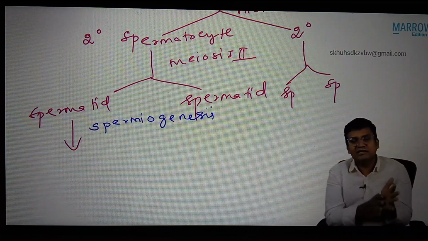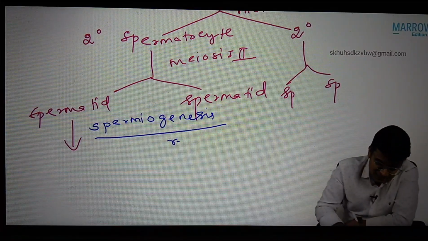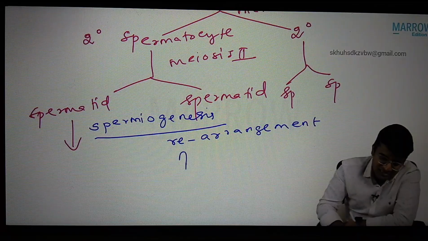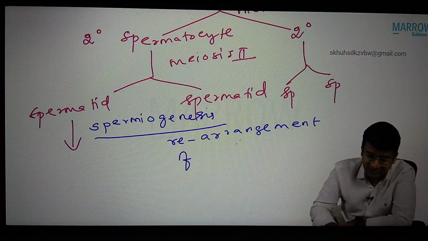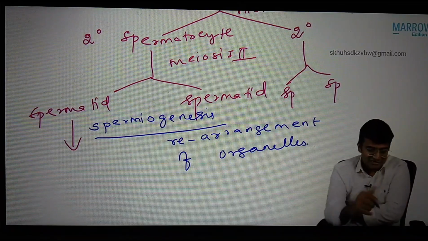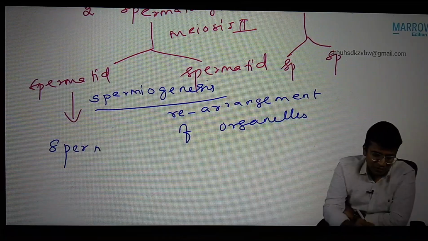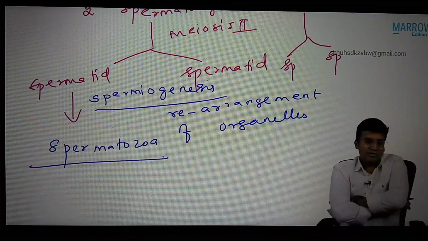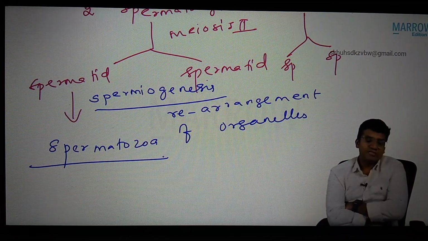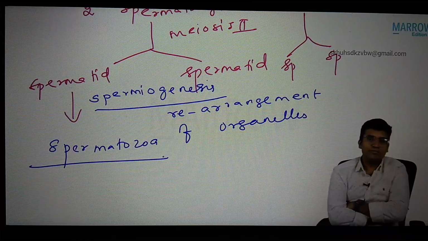Spermiogenesis is nothing but a last final touch-up work, a rearrangement of the organelles. By this, the spermatids are converted to spermatozoa.